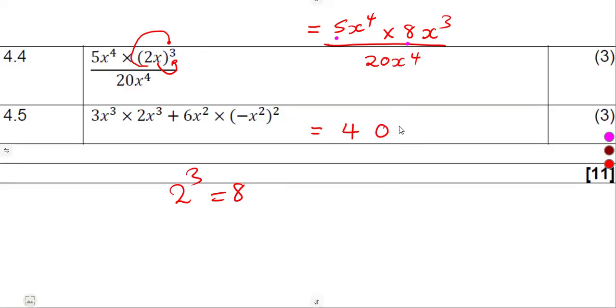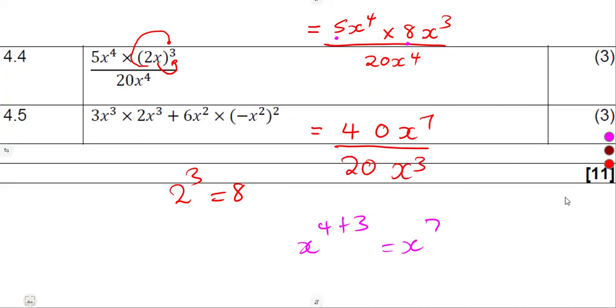So that's 40. Remember, the bases here are the same. So when I multiply, I'm going to add the exponents. 4 plus what? Plus 3. So that was going to give us x to the exponent of 7, everything over the denominator as it is, 20x to the exponent of 3.